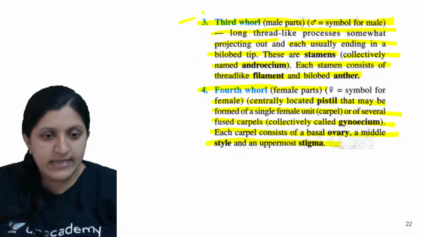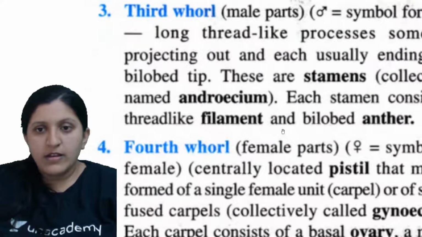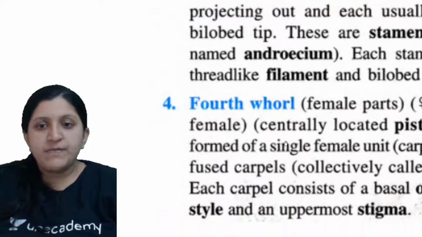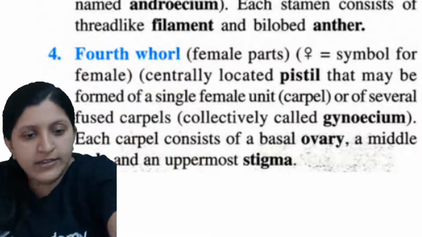So I can just clear this up. You can see the third one being the androecium, the fourth one being the gynoecium. So these are the different parts of a flower that can be seen.